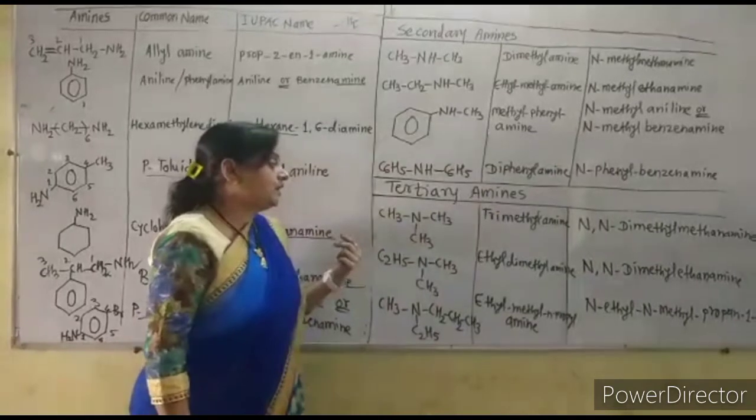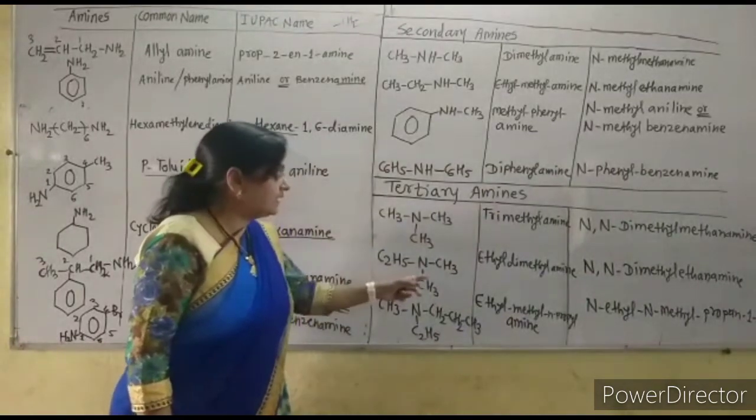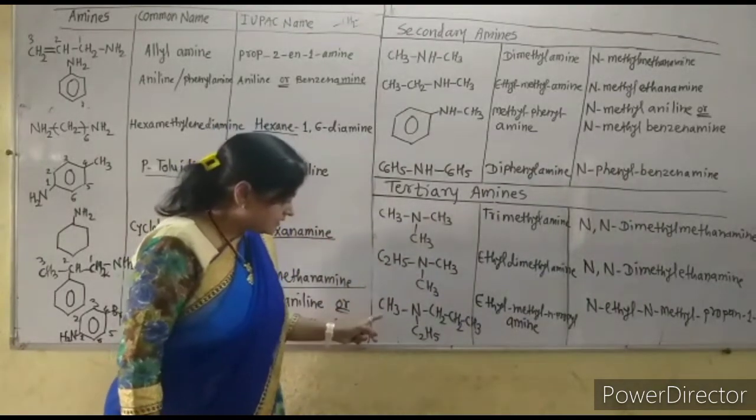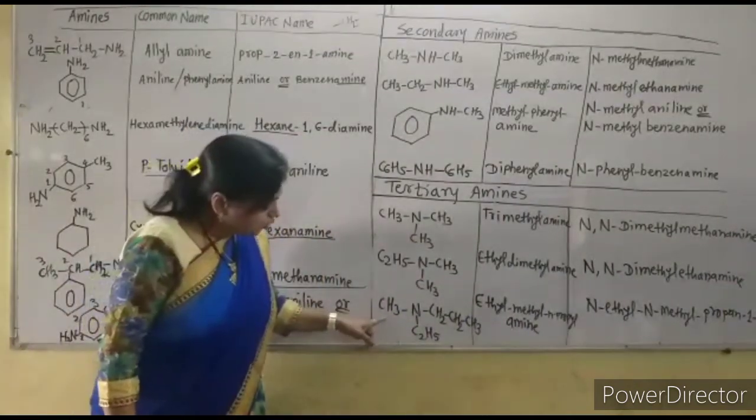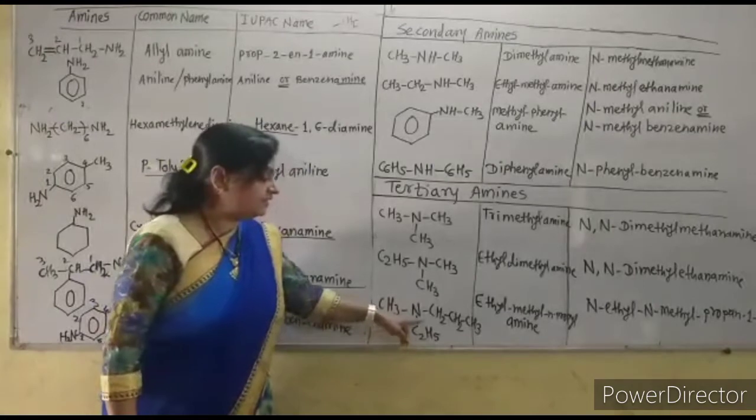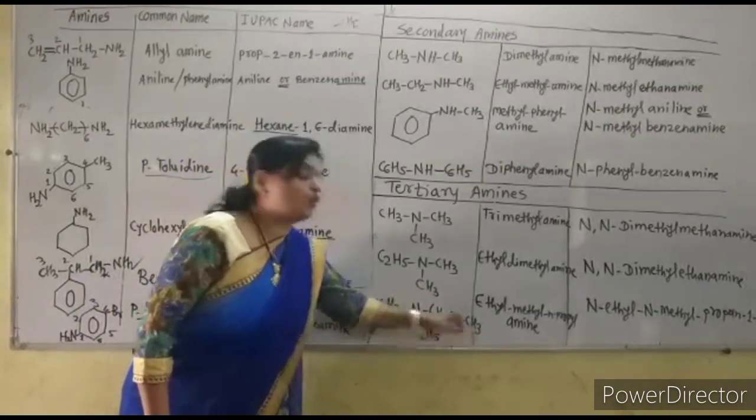But if all the 3 alkyl groups are different, as in this last compound, see here, one is the methyl group, the second one is ethyl, and the third one is the normal propyl group.